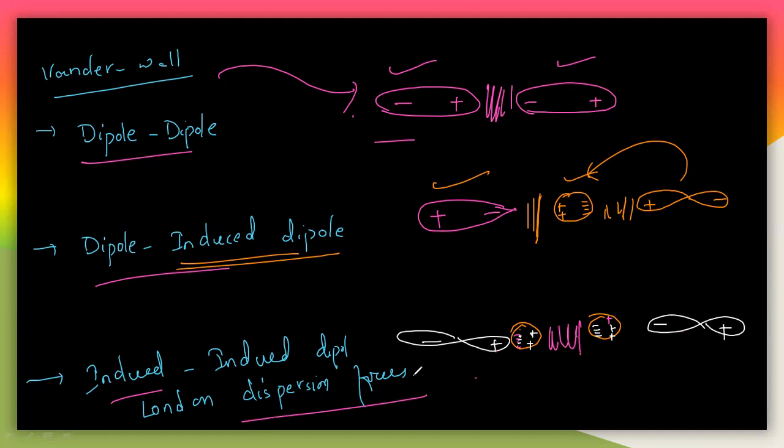So very simple. First let us understand the force of attraction between the molecules here. So first one which is a dipole. Once again I will tell you one thing. The charge will decide the attraction forces here. So if the charge will be like this, let us say positive charge and negative charge, so here positive charge and negative charge. They will be attracted here because of the dipole interactions.